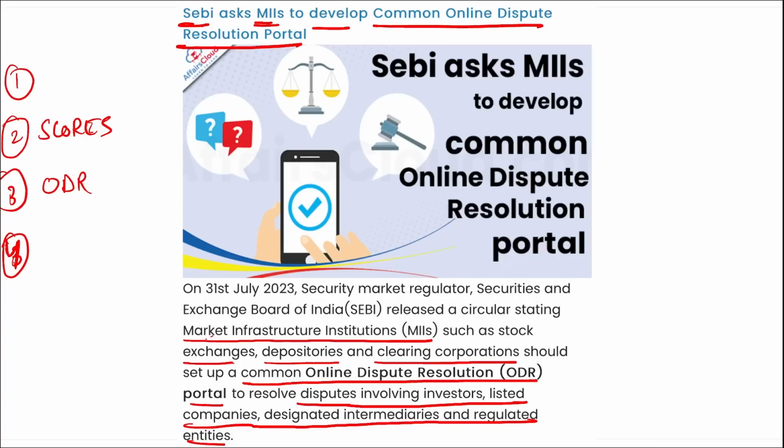Then right after that, the investor may not directly opt for the ODR portal if the grievance lodged with the market participant was not resolved to their satisfaction. Correct? Then remember, before doing so, they must provide the investor with a notice period of at least 15 calendar days to attempt the resolution, which should have remained unsatisfactorily resolved between these days. That is your almost 15 calendar days. Correct? So coming back, SEBI has asked these market infrastructure institutions to develop a common online dispute resolution portal, right? And these are the various steps that they need to follow.